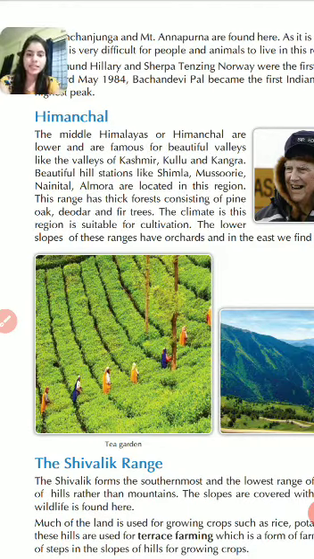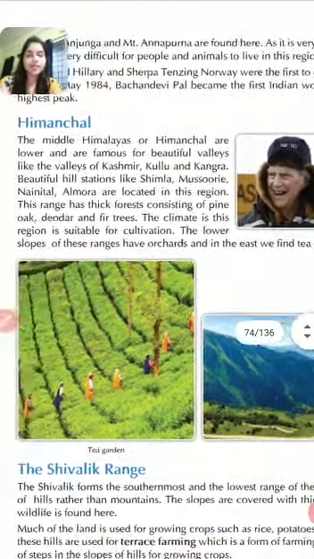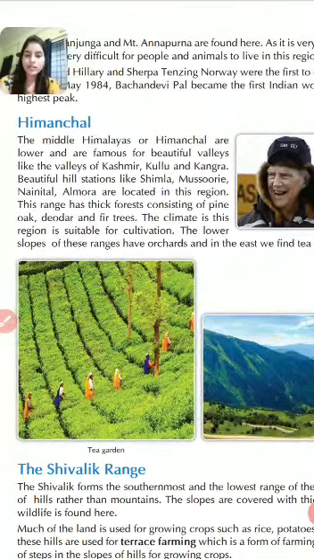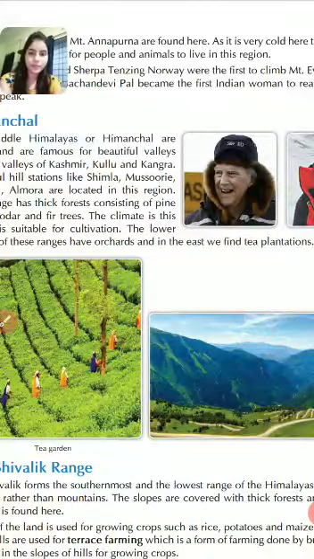The climate in this region is suitable for cultivation. Okay. The lower slopes of this range have orchards, and in the east we find tea plantations. So children, the lower slopes of the Himachal range have orchards, that means fruit gardens here, and in the east we find tea plantations also, and tea is grown here.